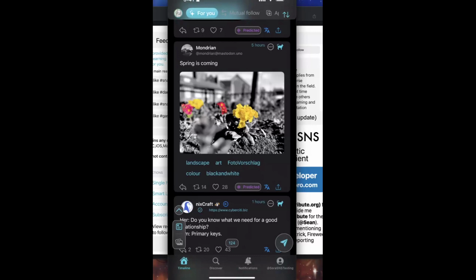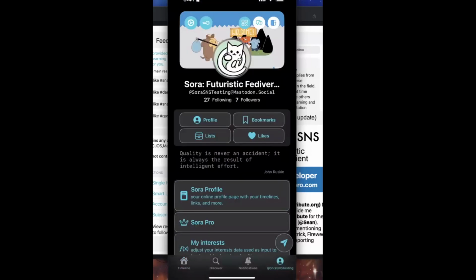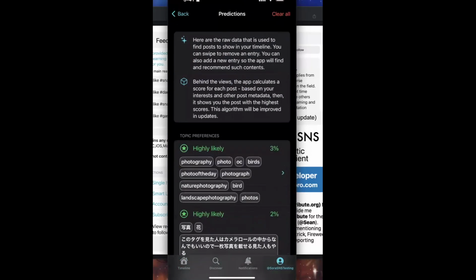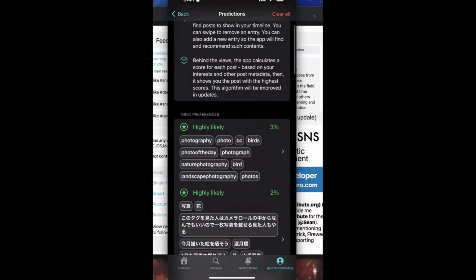You might wonder, how does this software know what you're interested in? All this process runs locally. If we go here, there's a special tab called My Interests. As you can see, it groups all my interests based on the similar meanings between words. For example, in the first category, we got photography, birds, nature photography. These are all the keywords you expect for photography posts.